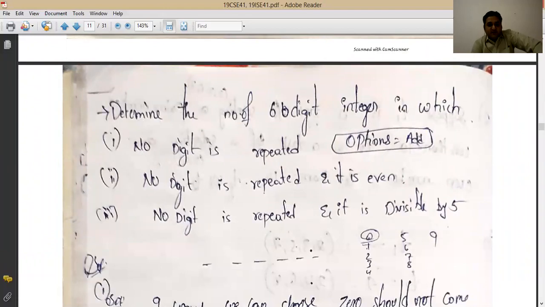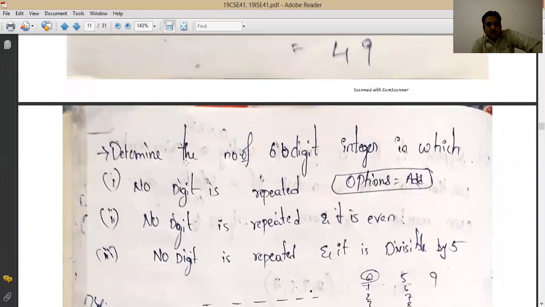Now there is a question: we have to determine the number of 6-digit integers in which there are 3 options. No digit is repeated. That means for the first digit, how many are available? Think about it. For the second digit, third digit, how many values are available? Digits you know very well: 0 to 9, totally 10 digits. But the first digit cannot be 0. If it is 0, it is not a 6-digit number. It will be a 5-digit number.